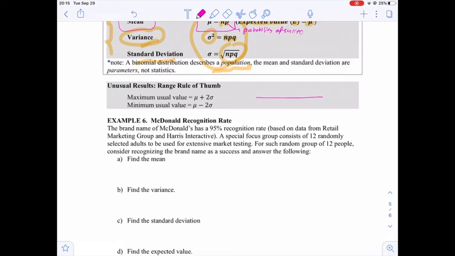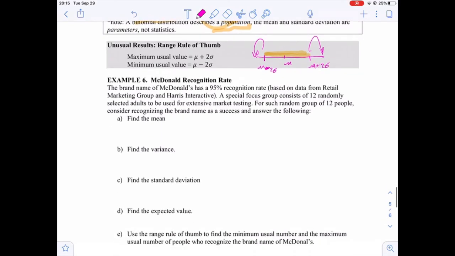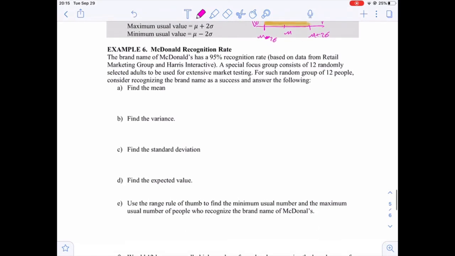Now, unusual results happen. We know that the usual, normal results can happen within 2 standard deviations. Here we have mu in the middle, mu minus 2 sigma, and mu plus 2 sigma. Within those 2 standard deviations, all values are normal, but any value below or above will be considered an unusual value or result.